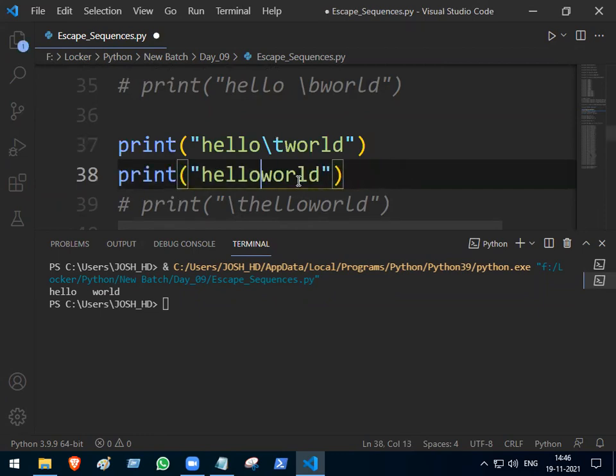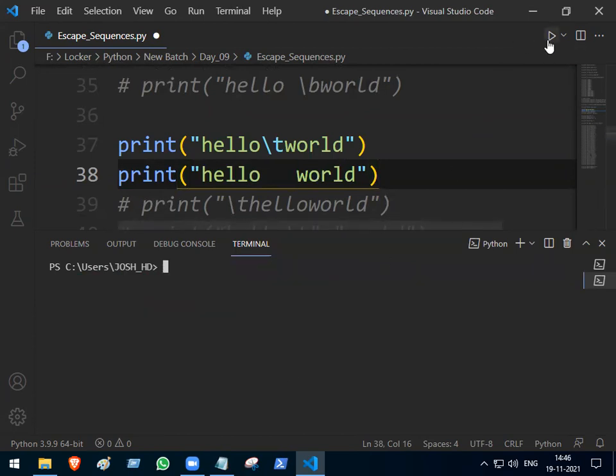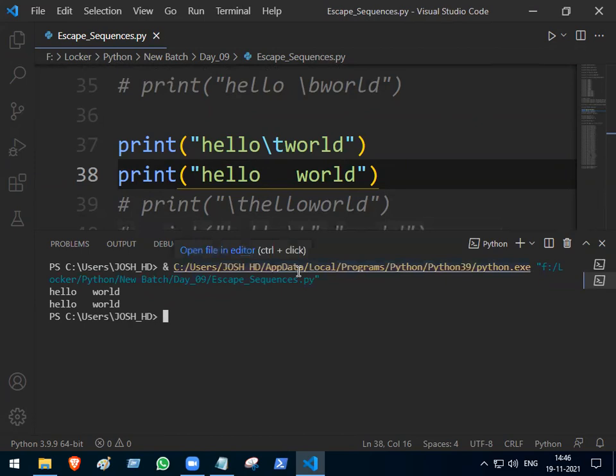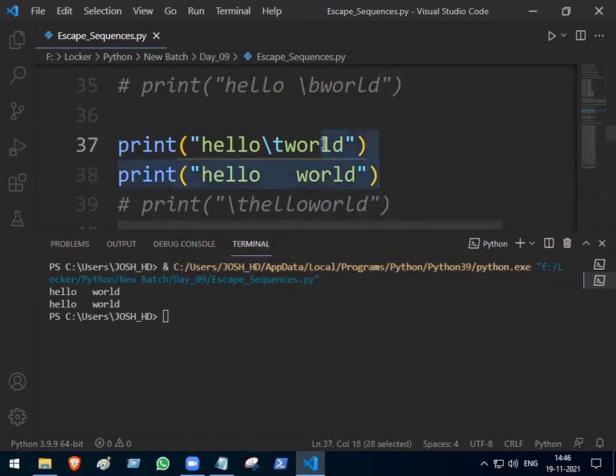Here, see, 1 space, 2 space, 3 space. So you told backslash T gives 3 spaces. So this 2 should be having the same alignment. So clear screen once, run the code. Having same. So backslash T in the middle will give you 3 spaces. Okay.